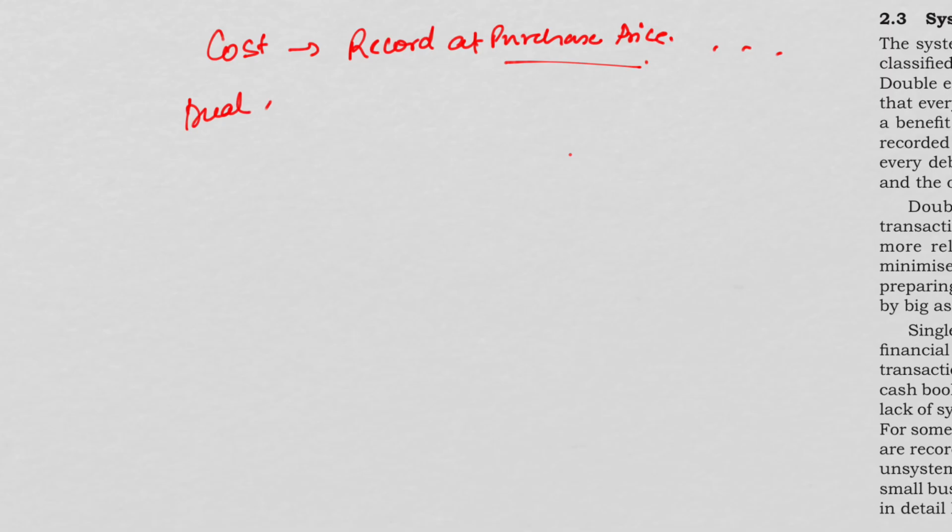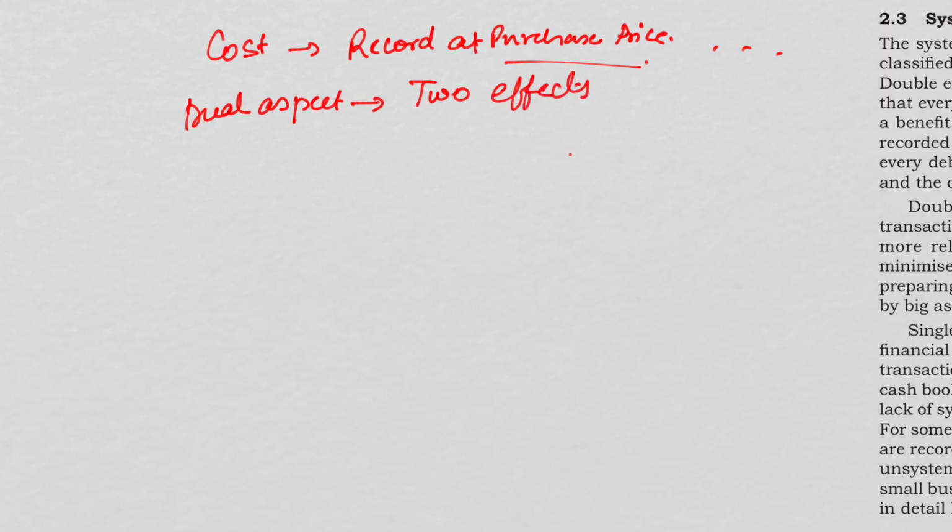Now we'll go through a complete logical connection. When we say cost, we record it at purchase price, which means all the other costs also have to be included. Then dual aspect means two effects.